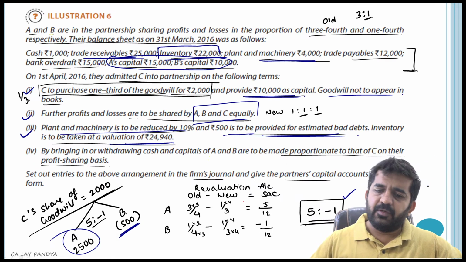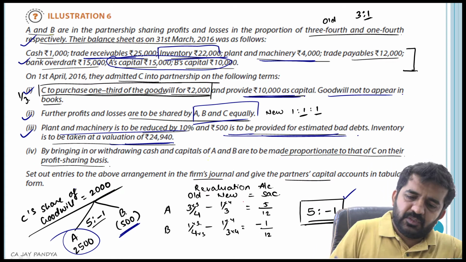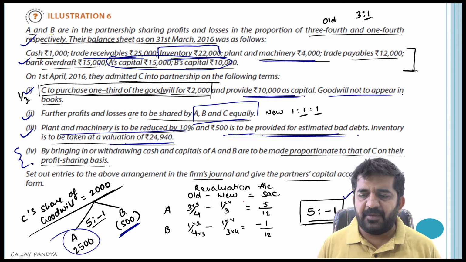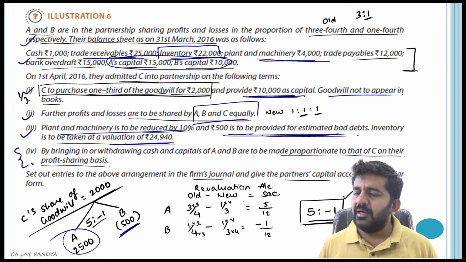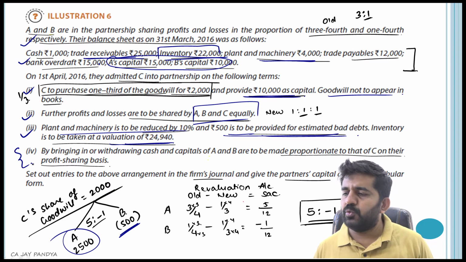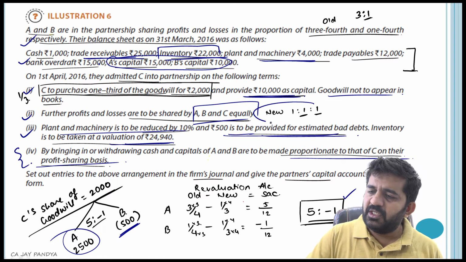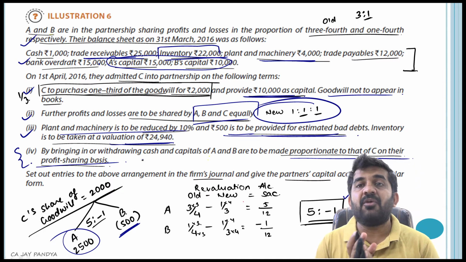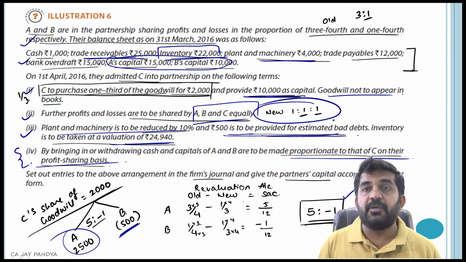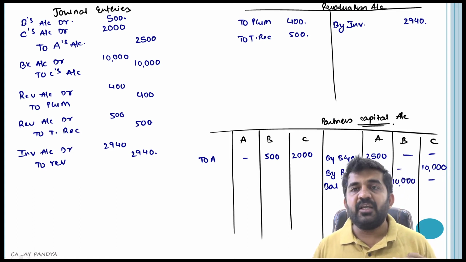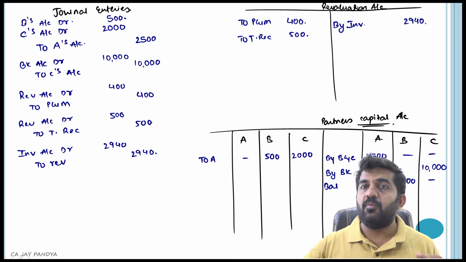Now only one point is pending, which is this: by bringing in or withdrawing cash, the capitals of A and B are to be made proportionate to that of C on their profit sharing basis. What does it mean? New capital of all the partners should be equal, because the new ratio is equal. Let us see whether it is right now equal or not. No, right now it is not equal. Is it alright? So we need to make it equal and understand how we will do it.